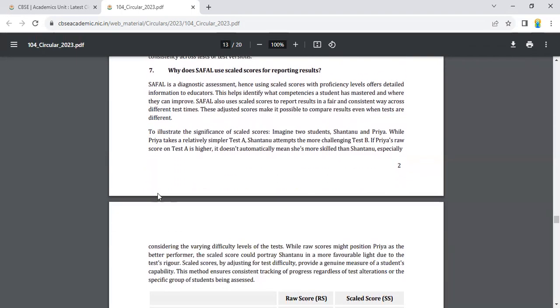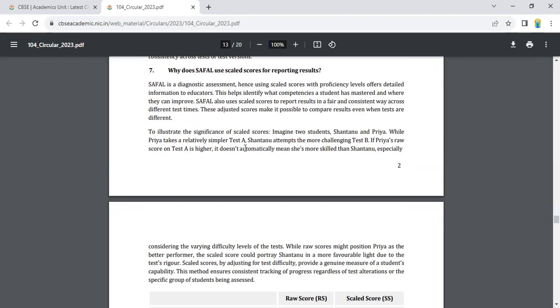SAFAL is a diagnostic assessment, hence using scale scores with proficiency levels offers detailed information to educators. This helps identify what competencies a student has mastered and where they can improve. SAFAL also uses scale scores to report results in a fair and consistent way across different test times. These adjusted scores make it possible to compare results even when tests are different.